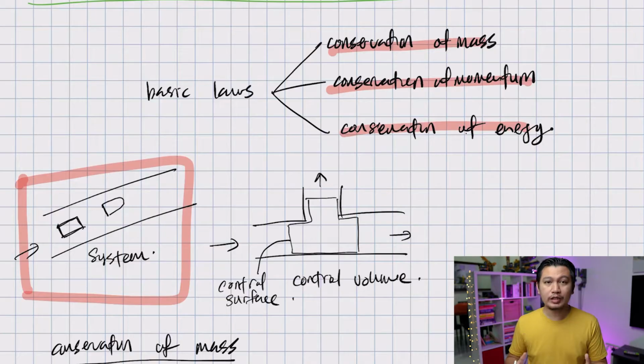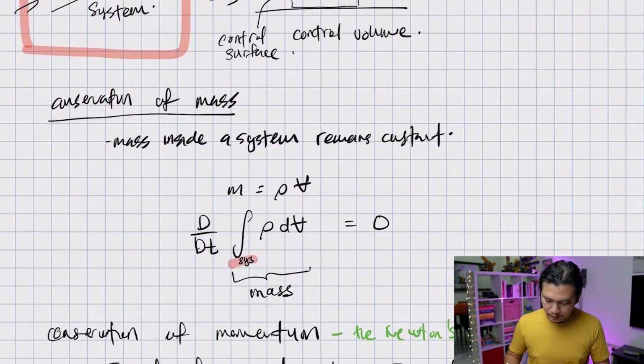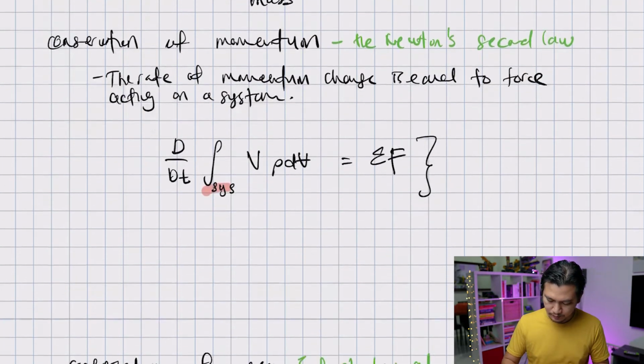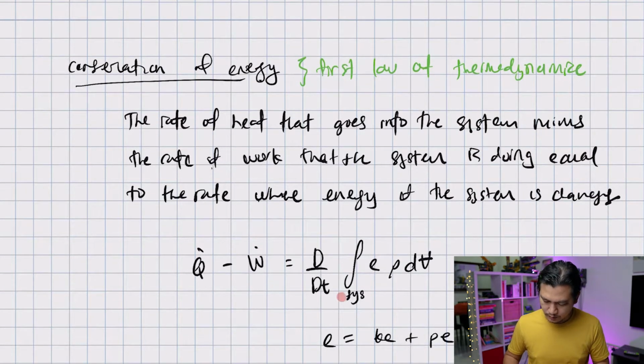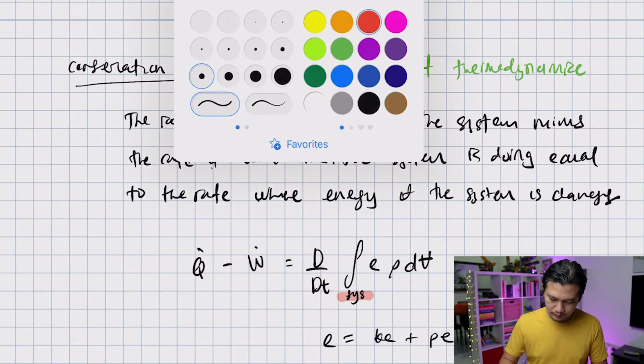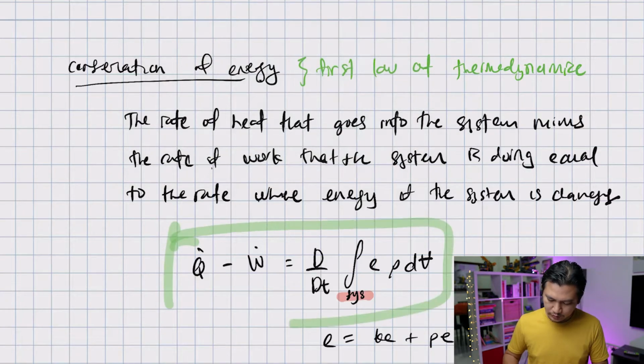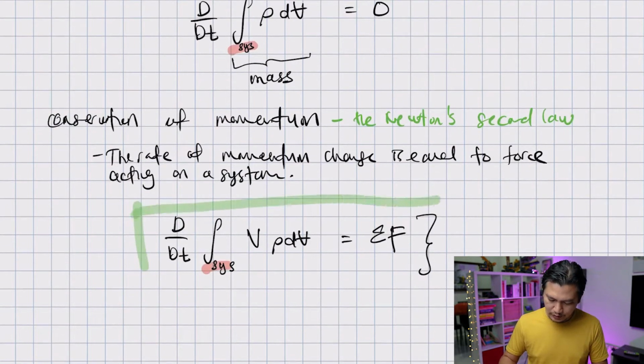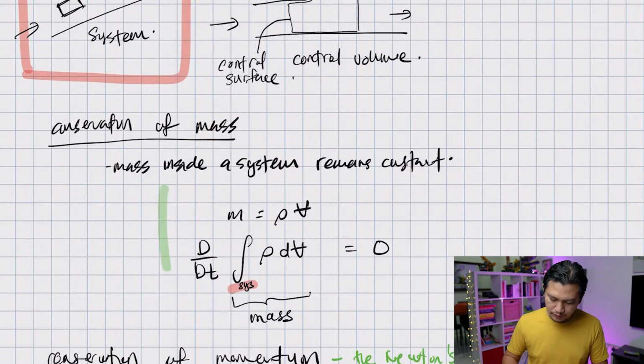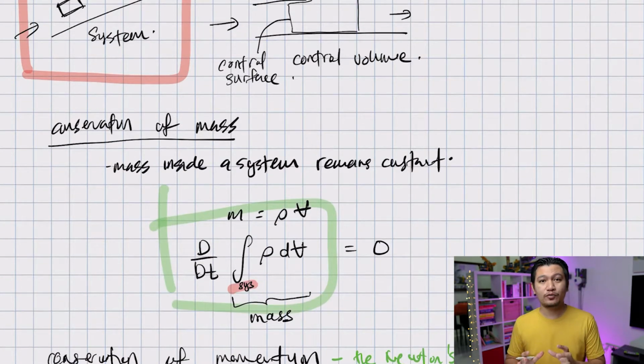But as engineers, we are usually very interested in the control volume. And if you notice, these are all integrations inside the system. We still need to use these three basic laws, but we need to transform these equations, conservation of energy, conservation of momentum, and conservation of mass, from a system to a control volume so that we can use it in our